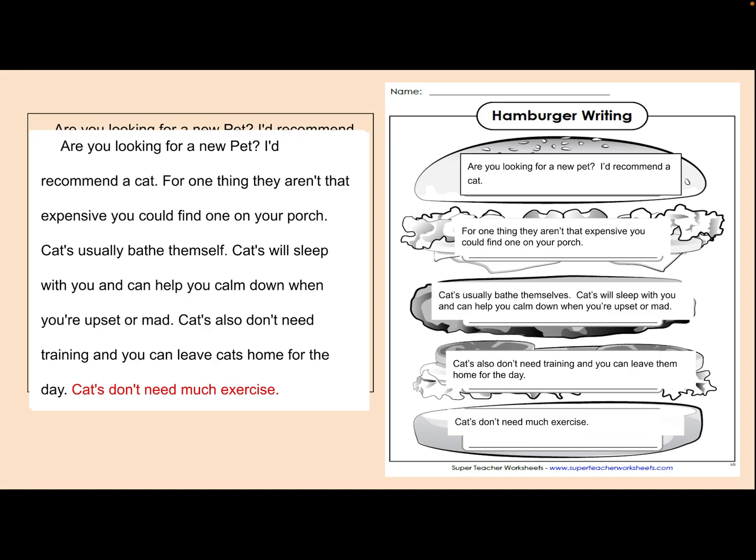So I'm going to ask myself, what do you think of those details? Do they all have to do with what reason to get a cat? They absolutely do. She does a really good job, or he, persuading you to get a cat. So let's look at the last sentence. Cats don't need much exercise. Is that a good conclusion? Well, I'm looking at that, and it doesn't really restate the opinion that you would recommend a cat for a new pet, does it? It's just really giving you one more reason.